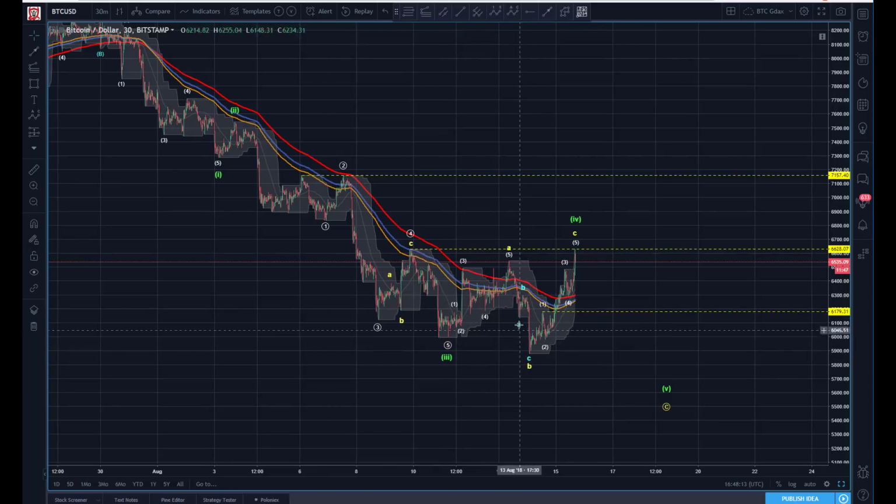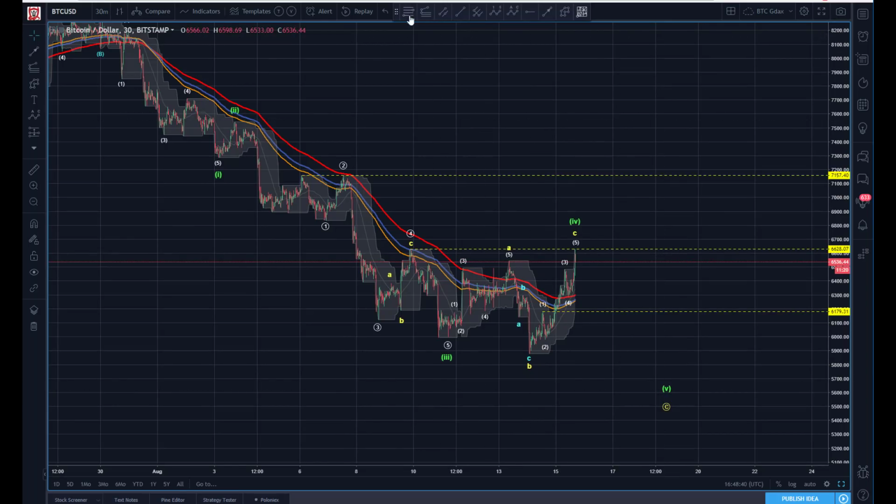So it looks to me like what we get here is a truncation, or pardon me, we get an expanded flat. So from my 5th here, I get my A, then I get an ABC giving me my B down here. So an expanded flat. And it looks like we've just completed a 5 wave here to give me an A, B into a C for the potential 4th. Now, that 4th implies lower prices.